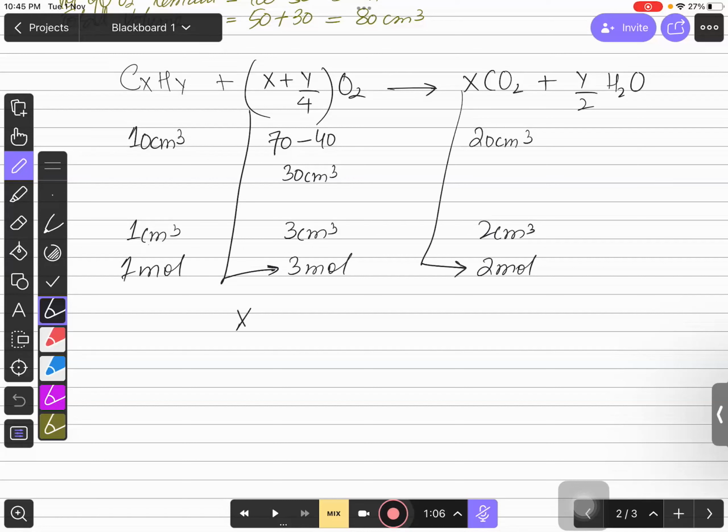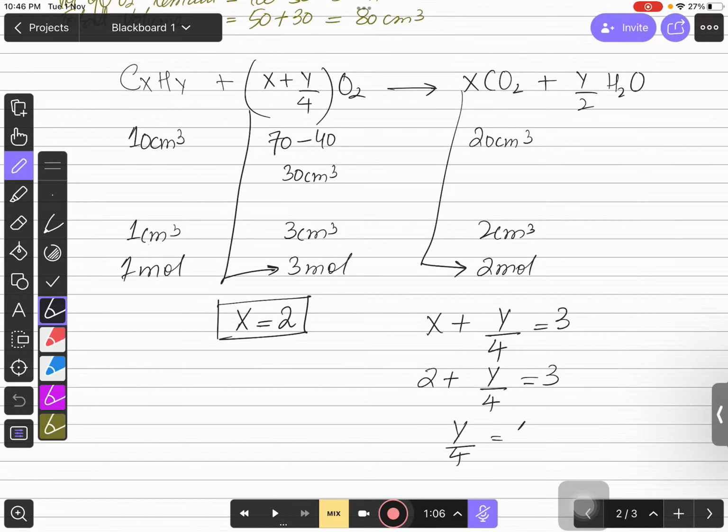So that means you have the value of X equals 2, right? And you have X plus Y over 4 equals 3. And we also know the value of X as well. So we can put this over here to get the answer, right? So it will be 2 over there. It will be subtracted, right? It will be 3 minus 2. It will be 1. And then 4 ones are 4. So the value of Y is equal to 4.